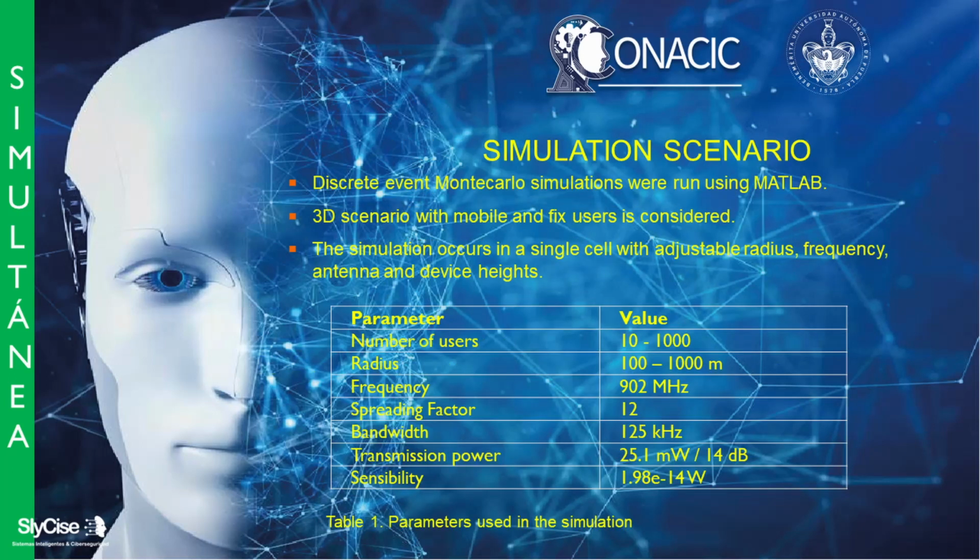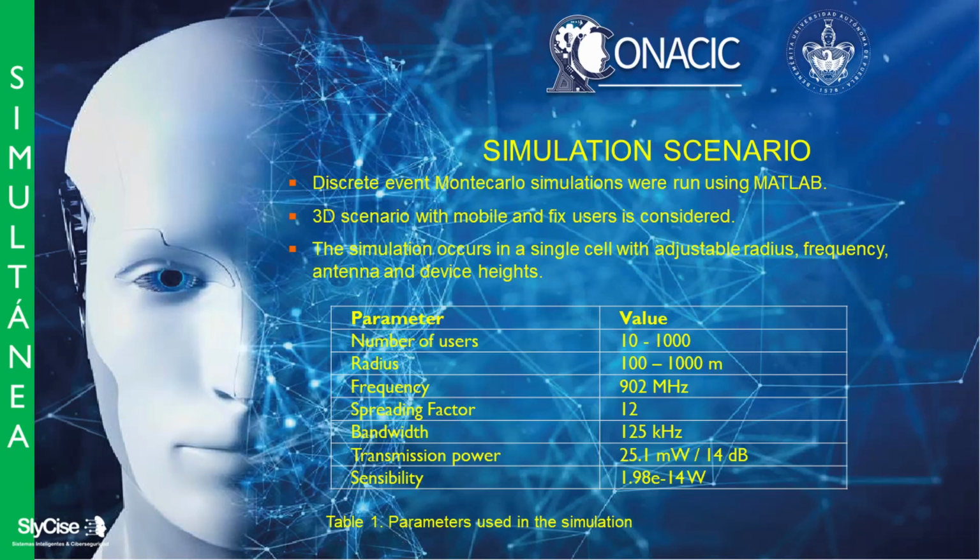For the simulation scenario, we use the model developed in a previous paper, which considers an environment divided in microcellular cells modeled as hexagonal prisms on a 3D scenario based on a discrete event Monte Carlo using MATLAB. The simulation occurs in a single cell with an adjustable radius, frequency, antenna height, and device height, considering a 120 degree sectorization.